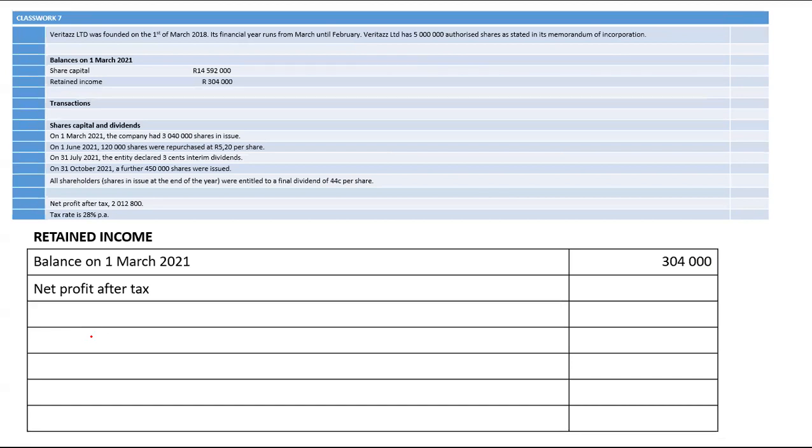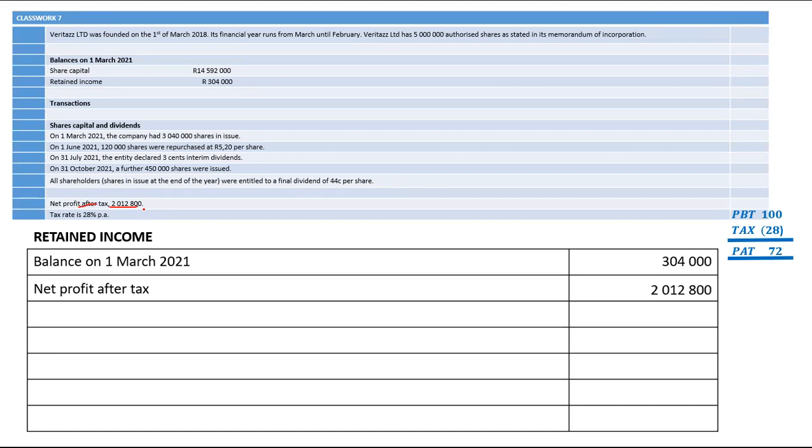Now, I will play with my numbers. Profit before tax will always be at 100. Profit after tax here, for this example, it is 28%, and that means profit after tax will be at 72%. The rule is that you multiply by what you want, you divide by what you have. Now, to calculate your profit after tax, oh, it's given to you. Why am I even calculating it? Because they just gave it to you that it's after tax. That is if you calculate tax, but in this case, it's given to you. So I'll just put it right there as profit after tax. But normally, if it was something else, I was going to multiply by what I have, divide by what I need. I don't need to do that in this example.